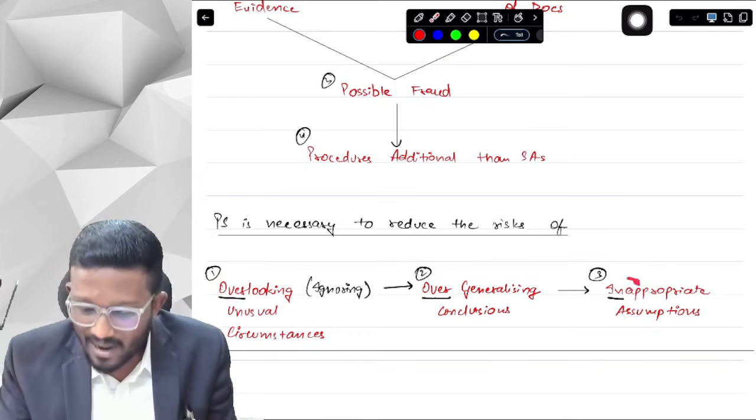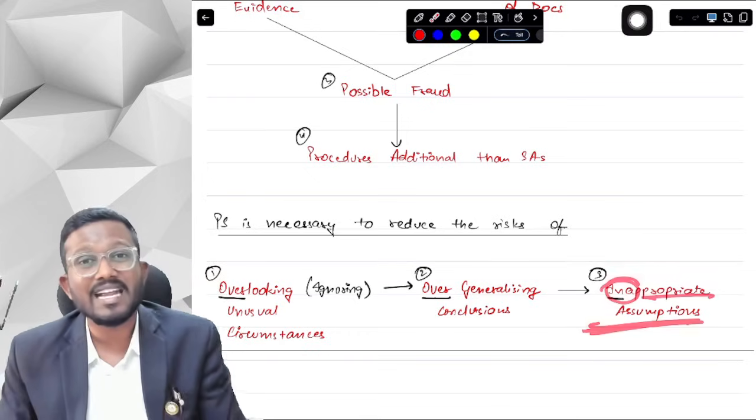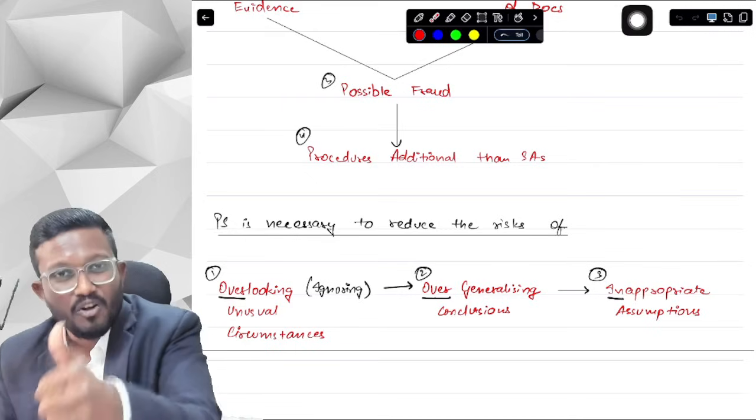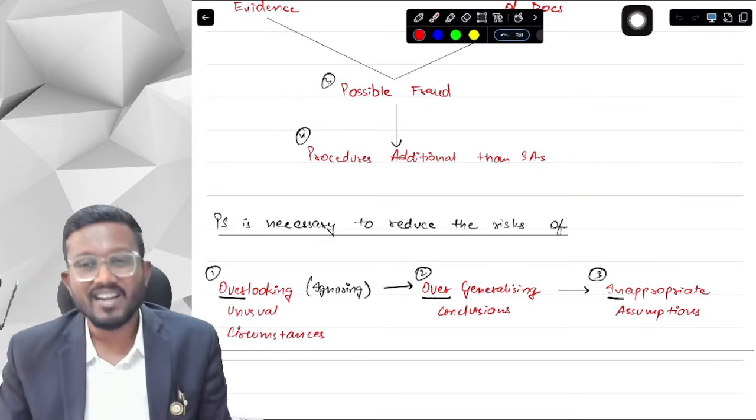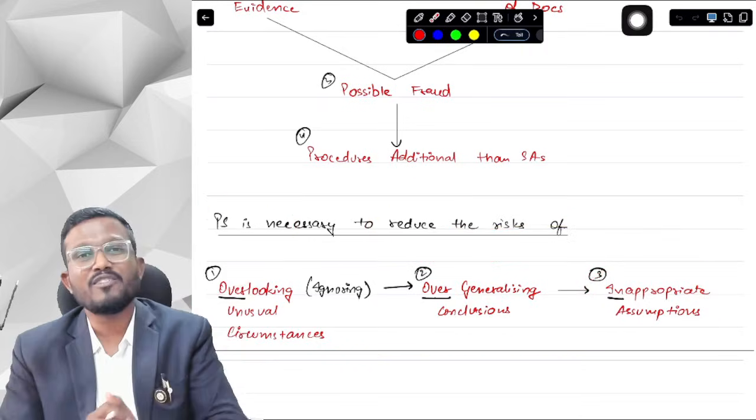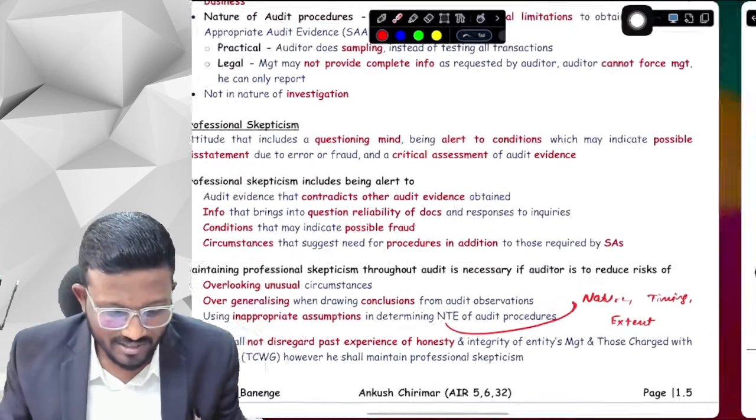And lastly, inappropriate assumptions. When you are determining the NTE of audit procedures, NTE what? NTE, nature, timing and extent of audit procedures, you are using inappropriate assumptions. That is the case. If you want to reduce the risk of all these three, then you will have to maintain professional skepticism. Let's discuss from our concept book what it says, sir.